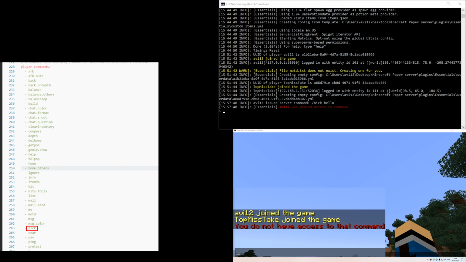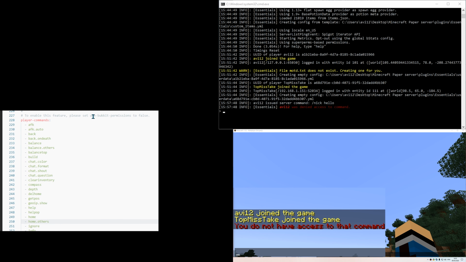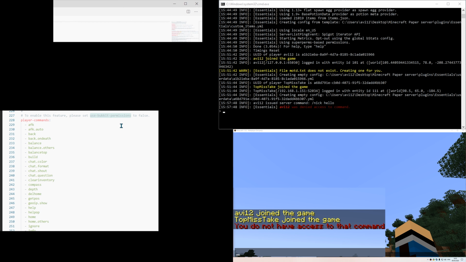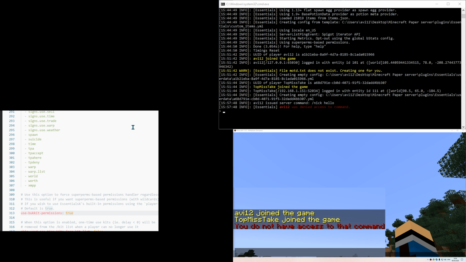Let's enable this command for a moment to demonstrate the name change. If I read the comment above it, to enable this feature, please set use bucket permissions to false. I can just scroll up and down until I find it, or I can just highlight, then press Ctrl F in order to open the search tool of Visual Studio Code, and since I first selected and then pressed Ctrl F, it also copied the value straight to the search function, and now I can simply press F3 in order to go to the next match. Voila! So I will set it to false so I don't have to rely on a permissions plugin for now.